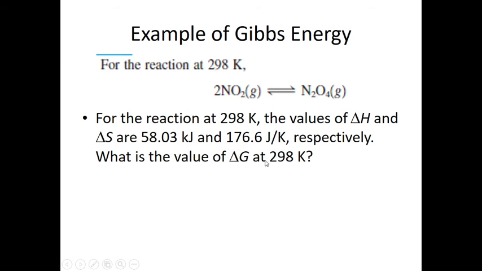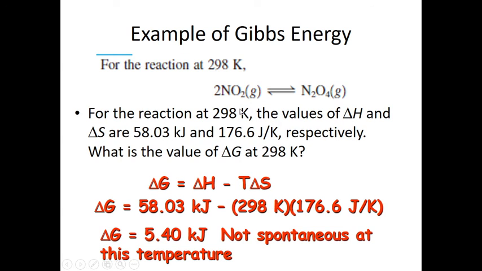Simply apply the relationship of Gibbs free energy, as we know that Gibbs free energy equals delta H minus T delta S. What is the value of delta H? It is given, that is 58.03. And what is the value of T? T is given, 298 Kelvin. It is already in Kelvin, so no need to convert. What is the value of delta S? Delta S is 176.6. That is already given.